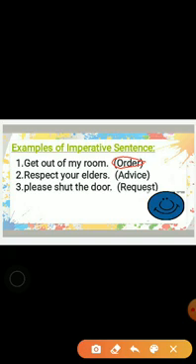Next, respect your elders. Here, someone is giving advice that we should always respect our elders. So this is an imperative sentence. Please shut the door. Someone is requesting. So this is also an imperative sentence. So an imperative sentence always gives an order, advice, command, or request.